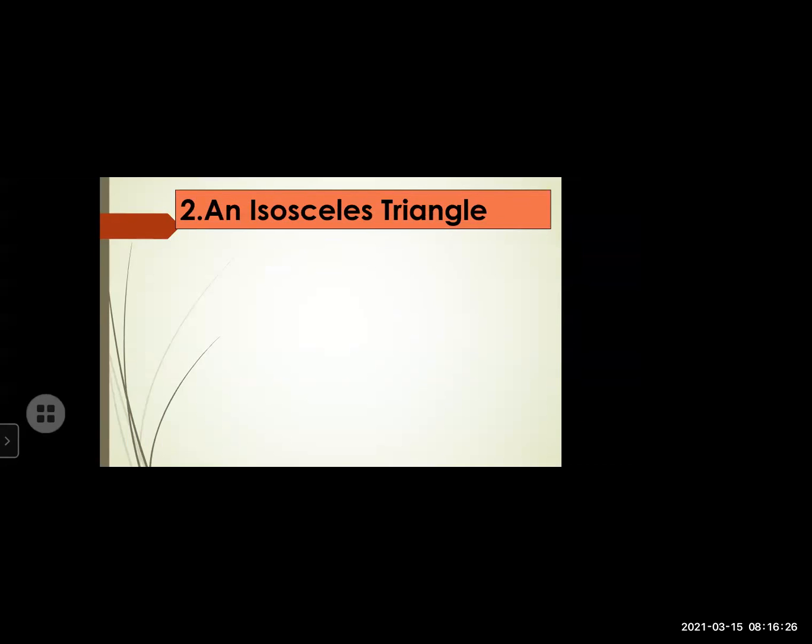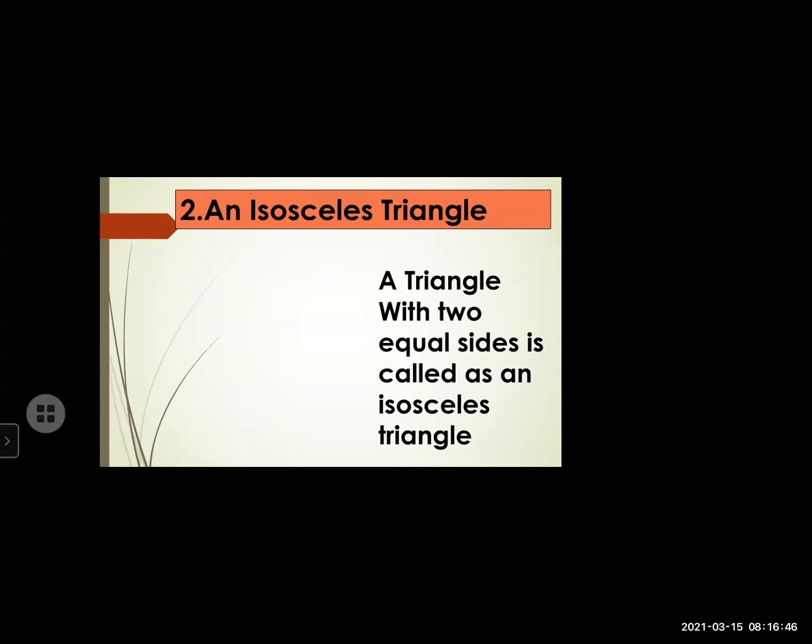Next type of triangle is an isosceles triangle. See, I got the concept that equilateral, so equal sides. But what is this? Isosceles. I think it's something different, something different for pronunciation, different for understanding. But let's see, what is that? Isosceles, a triangle with two equal sides.